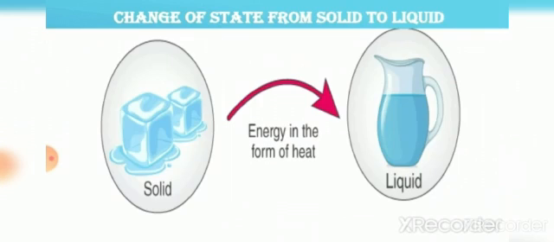Now let us study how the solid is converted to liquid. So consider an ice cube is taken out of the fridge and kept outside at room temperature. What is happening to the ice? The ice starts melting because of the surrounding temperature. When it was inside the freezer, it was very cold. When it is taken out to room temperature, the heat melts the ice and forms water. So ice is melting to water, that is, solid is converted to liquid state because of heating.